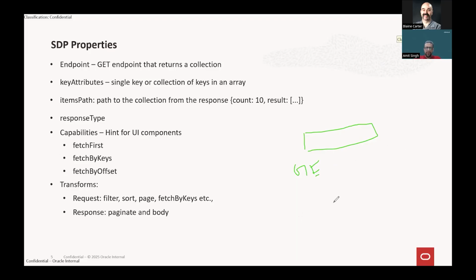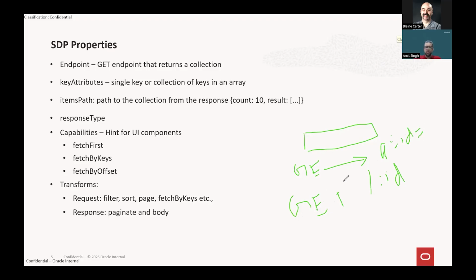And if I need to fetch some single value, then there are two things. Either I'll have a different get API where I can pass maybe an ID as a path parameter, or in this get many API itself, I can pass a query parameter, ID equals to some value.